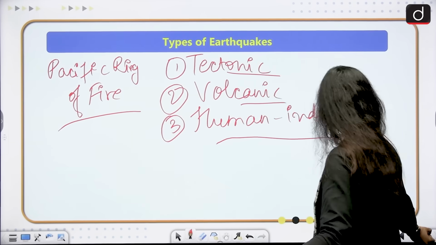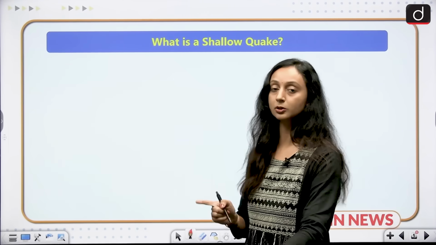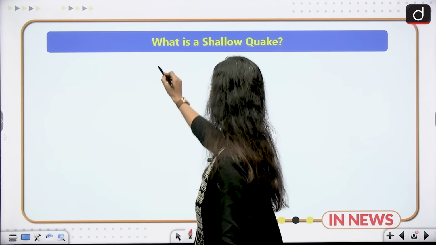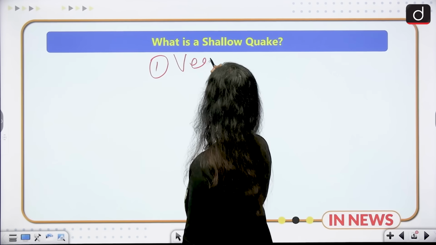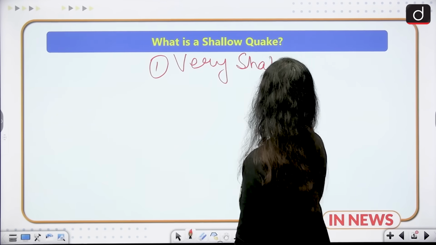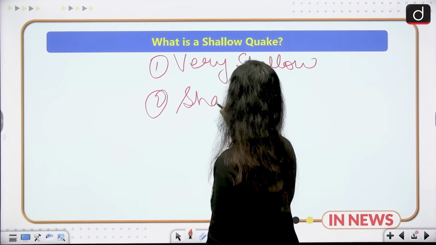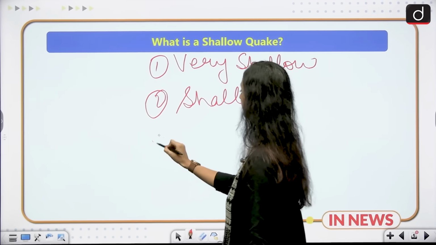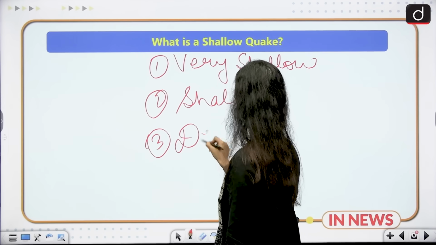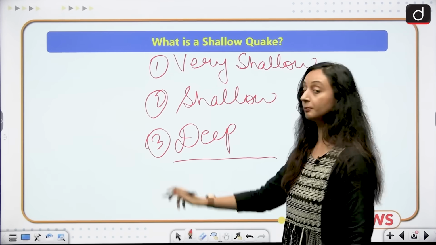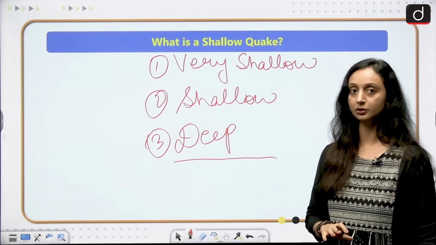Now, based on the depth of the earthquake also, we have a categorization: very shallow earthquakes, shallow earthquakes, and deep earthquakes. They are based on the placement of the focus of the earthquake.